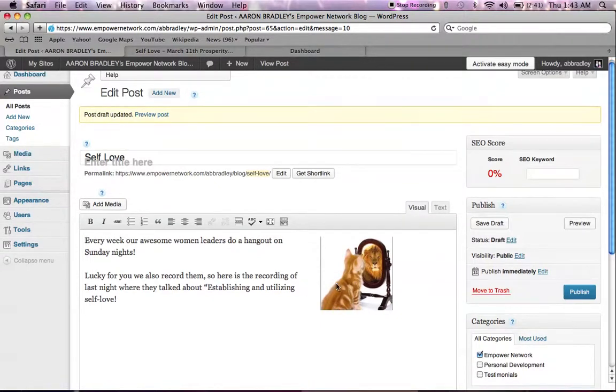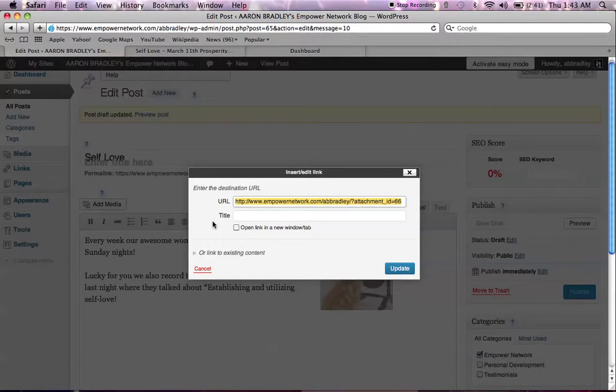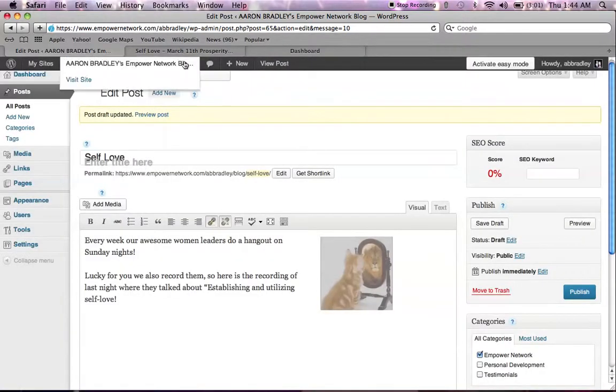And what we're going to go ahead and do with this picture, just in case somebody clicks on it, is make it link into your website. We're just going to click on that picture right there. We're going to click on this little chain link right here, and right there you should see where it says that. But yours might not say that. It'll probably just say something about HTTP and then slash slash.